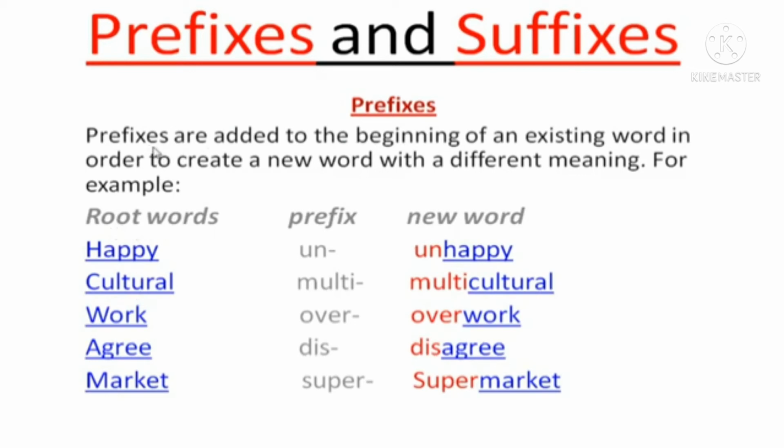Cultural is the root word. When we add multi, it becomes multicultural. Work is the root word. When we add over, it becomes overwork. Agree is the root word, and when we add dis, it becomes a new word, disagree. Market is the root word, and when we add super, it becomes supermarket.